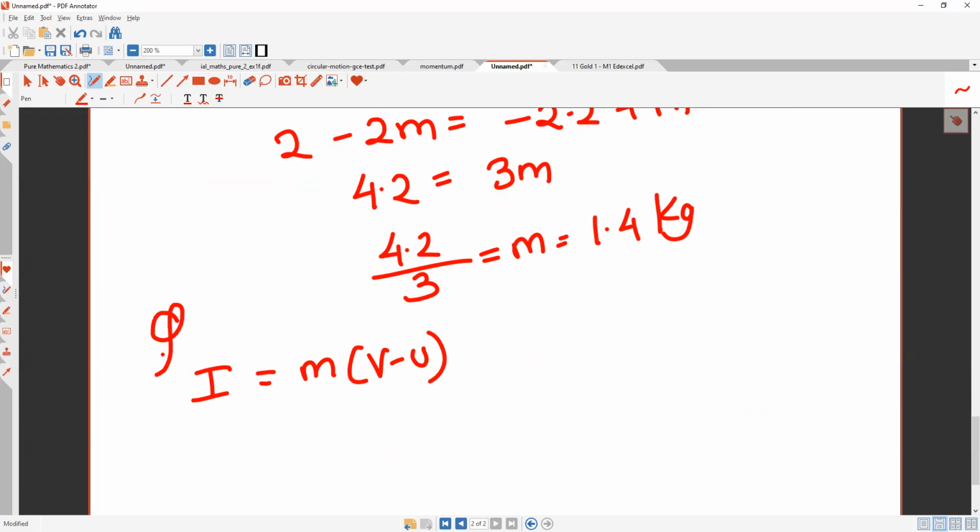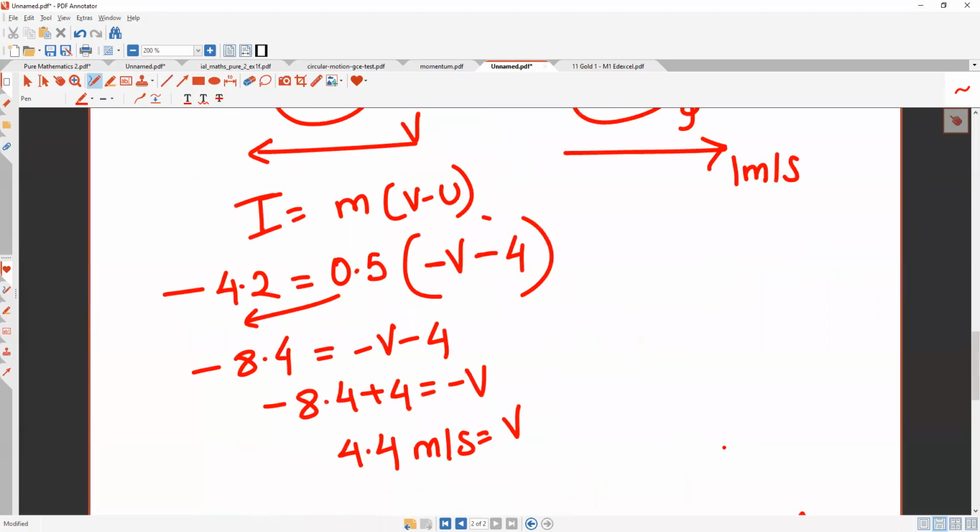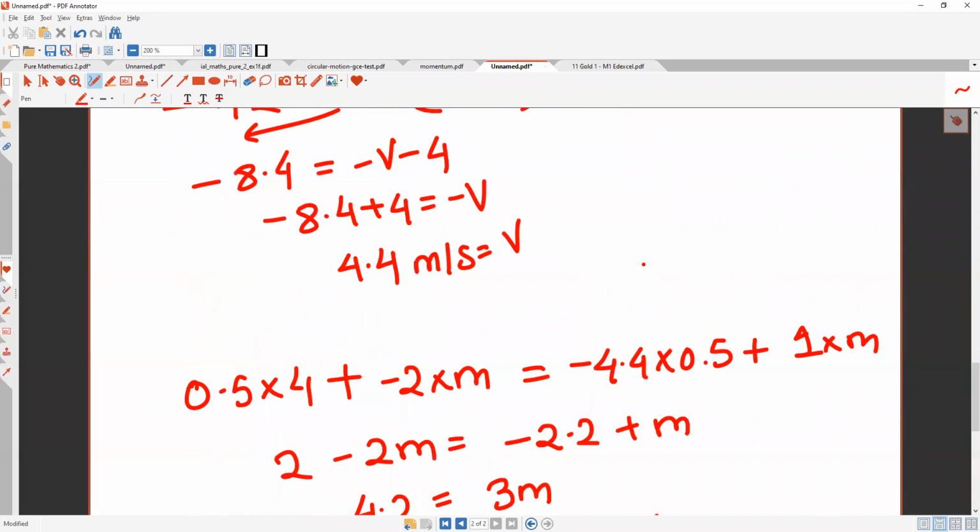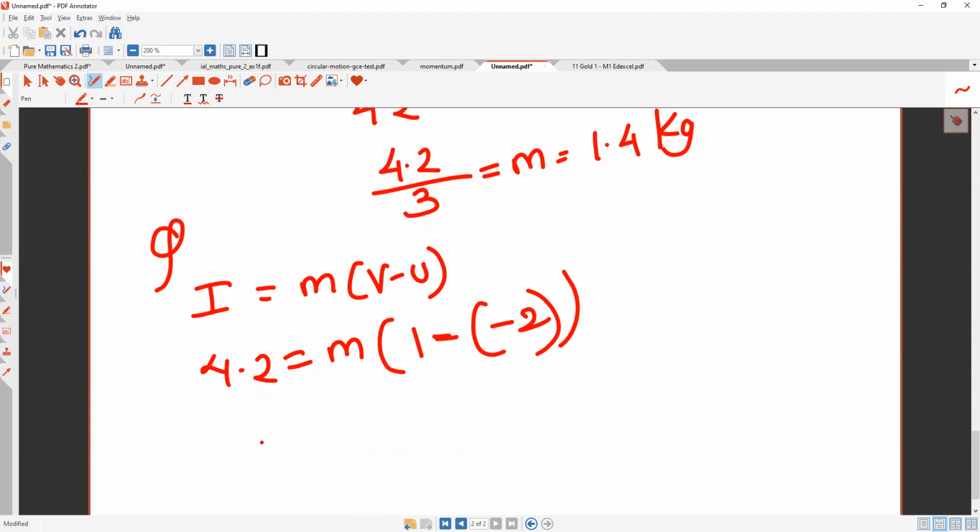This is for whom, whose impulse is it? Q's impulse. Above there was P's impulse. The impulse is 4.2, in place of mass we take m, and the final velocity is 1, but is it in the opposite direction? Yes, positive. This is not Q's mass, this is the Q mass, but I'm finding another mass. They said two possible values of mass. Okay, 1 minus of minus 2, if I'm not wrong. Why? Because the speed is -2. So if anyone doesn't understand, please tell me, check it. m 1 plus 2 is 3m. Okay, then something is wrong here.